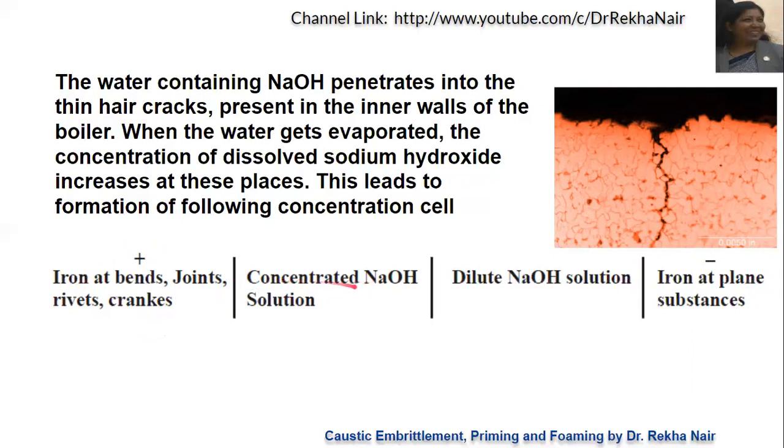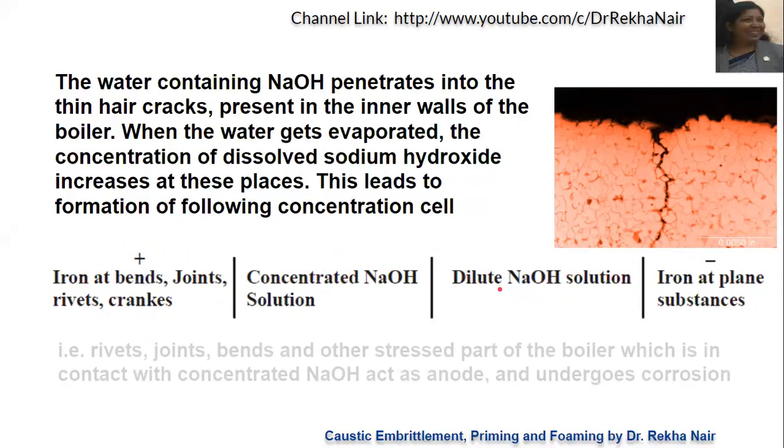The other part, that is iron at plain surfaces, will be in contact with dilute sodium hydroxide. So there is a difference in concentration of sodium hydroxide, or you can say there is formation of a concentration cell.